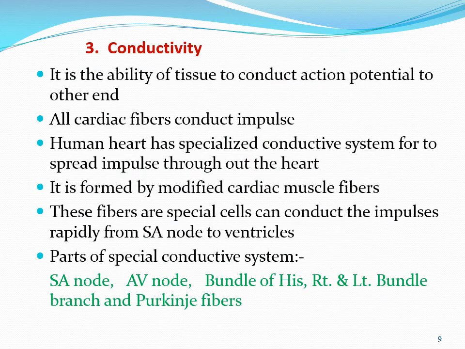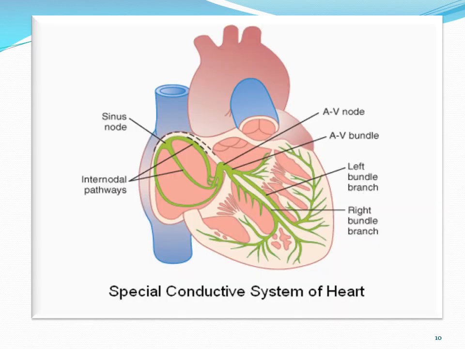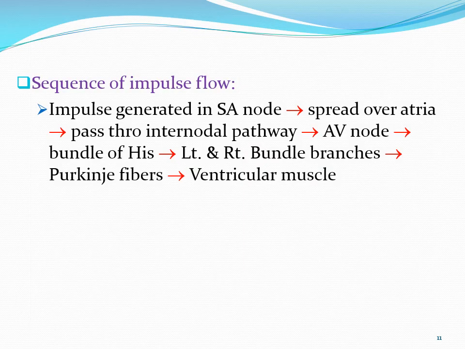Then students, in our previous lecture we also studied conductivity, how the impulse is conducted. We discussed that the impulse is produced here, then the sequence of current flow, how it spreads over the atria, then the same impulse enters through the bundle of His to the ventricular side, then through the left bundle branch and right bundle branch it spreads over the ventricle and causes the contraction of the ventricle. So how the impulse is conducted we studied in our previous lecture.